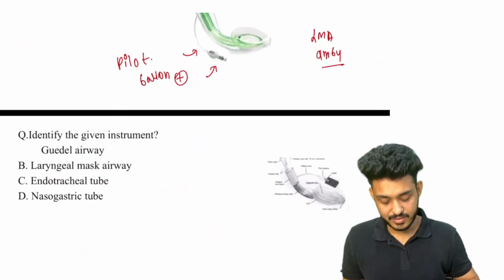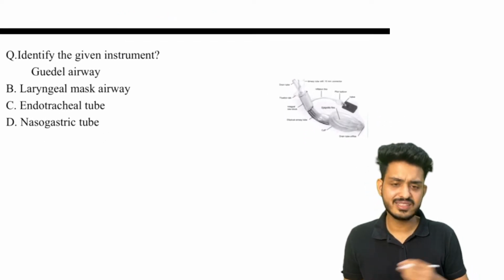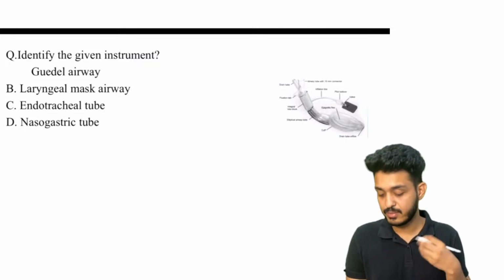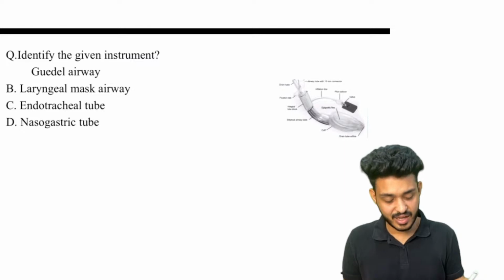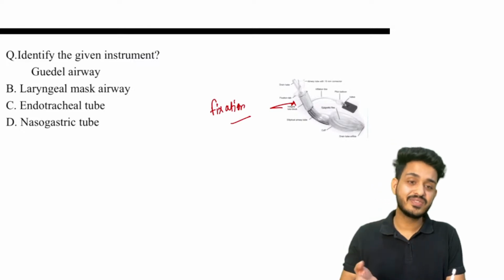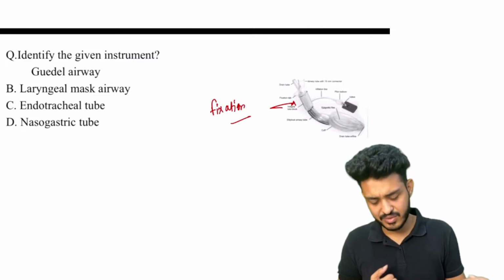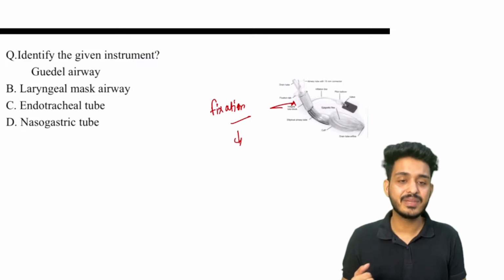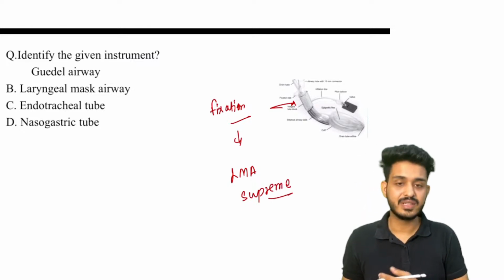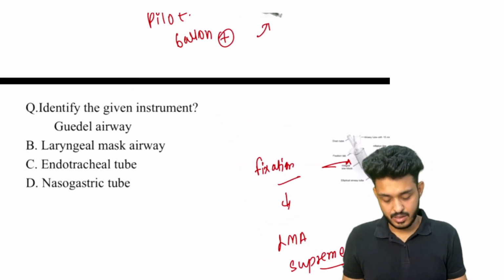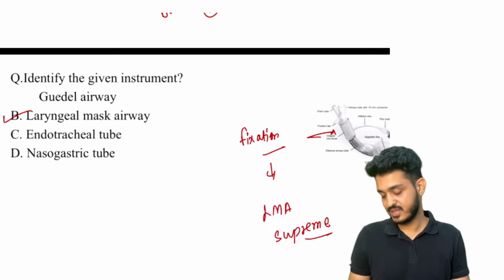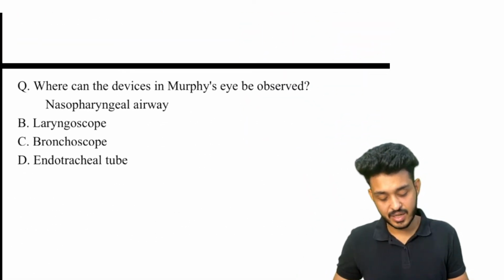Right. Next one. Please try to identify the given instrument. These are the questions that have been coming up in your examination. They are all previous year questions I have taken from the INI-SET and FMGE examinations. Now you easily understand. If there is a fixation tab, guys, that would be a very easy question. If a fixation tab is present, this is your LMA Supreme. So what is the answer here? They have given the simple option, and the answer will be laryngeal mask airway.